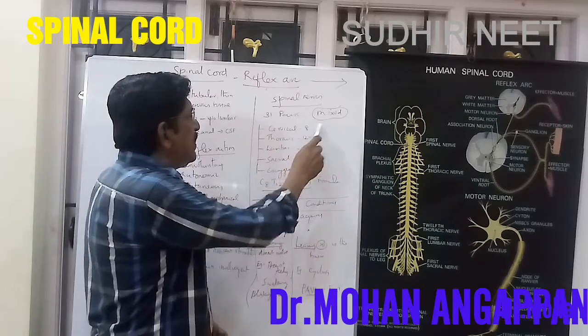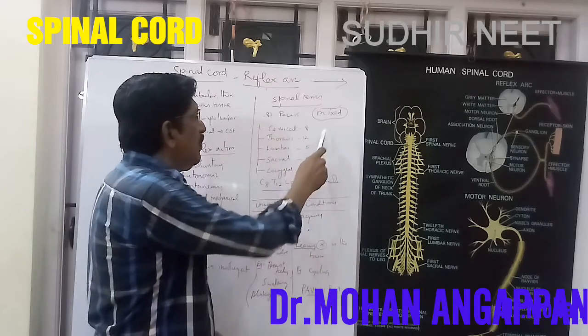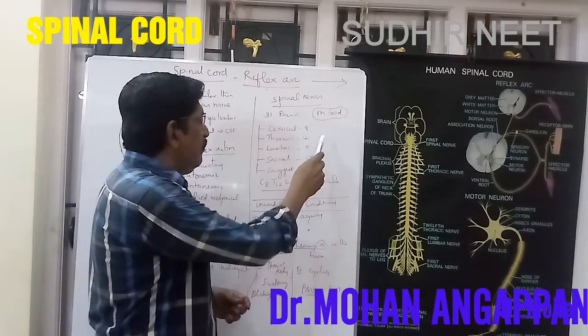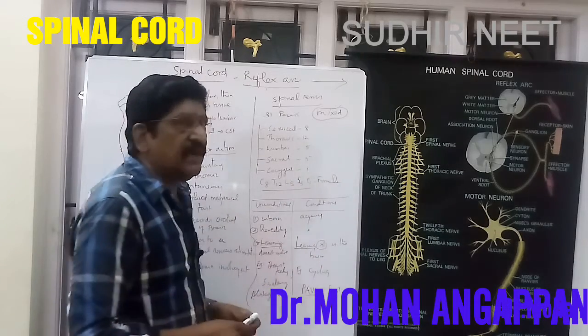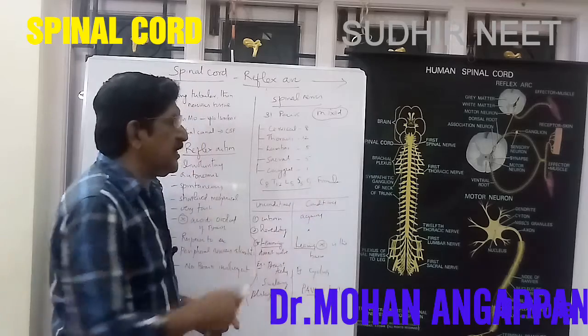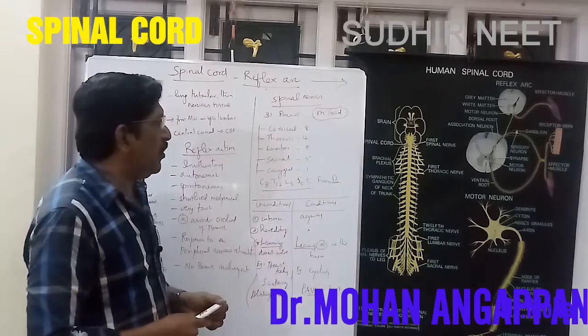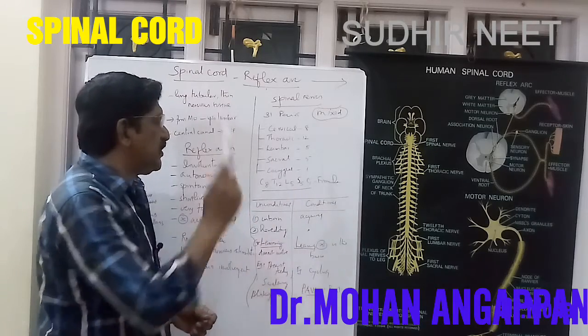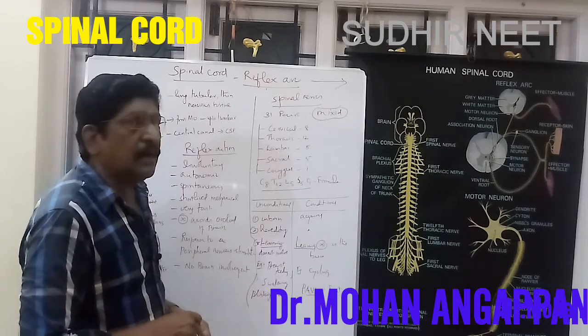31 pairs: 8 pairs from the cervical region, 12 from the thorax, 5 from the lumbar, 5 from the sacral, and 1 from the coccygeal region. So the spinal nerve formula will be C8, T12, L5, S5, C1.